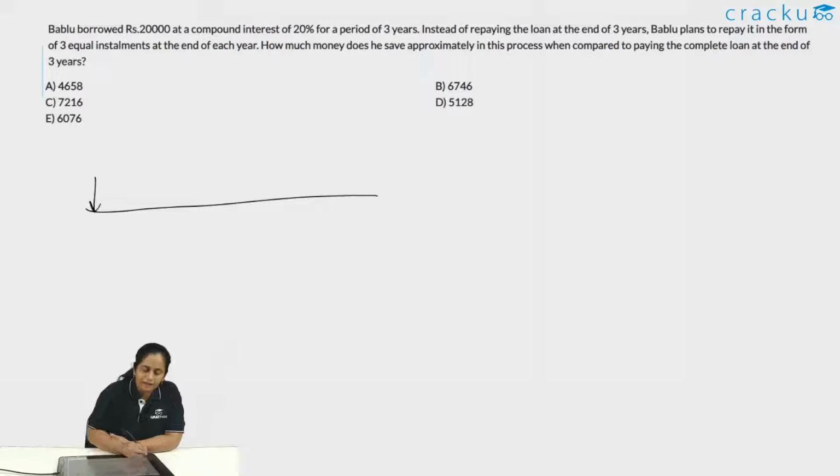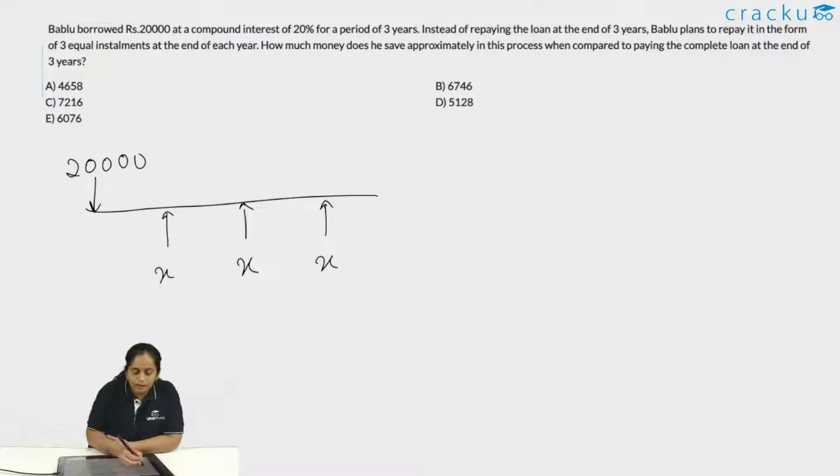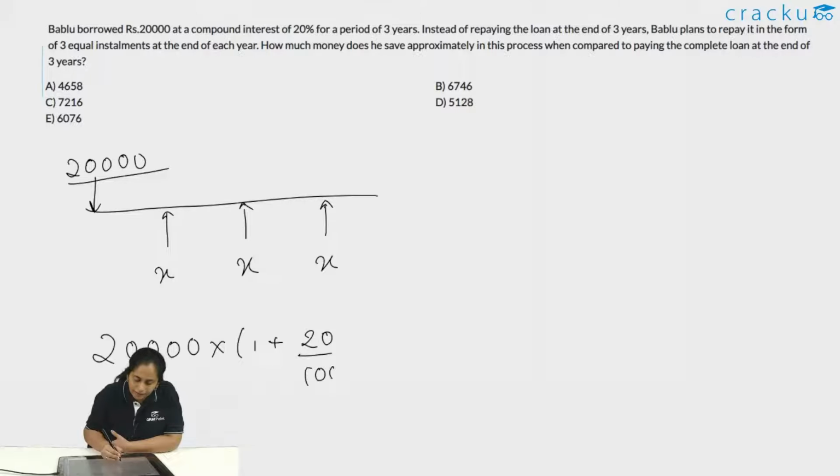So we have the amount that is coming in at the start, which is 20,000. And he is going to repay it in 3 equal installments. So let the equal installments be of X, at the end of first year, end of second year, and end of third year. What is the future value at the end of 3 years of this 20,000? How much would be the total accrued value at the end of 3 years at 20% rate of interest? That would be 20,000 into (1 plus 20 by 100), the whole raised to cube.